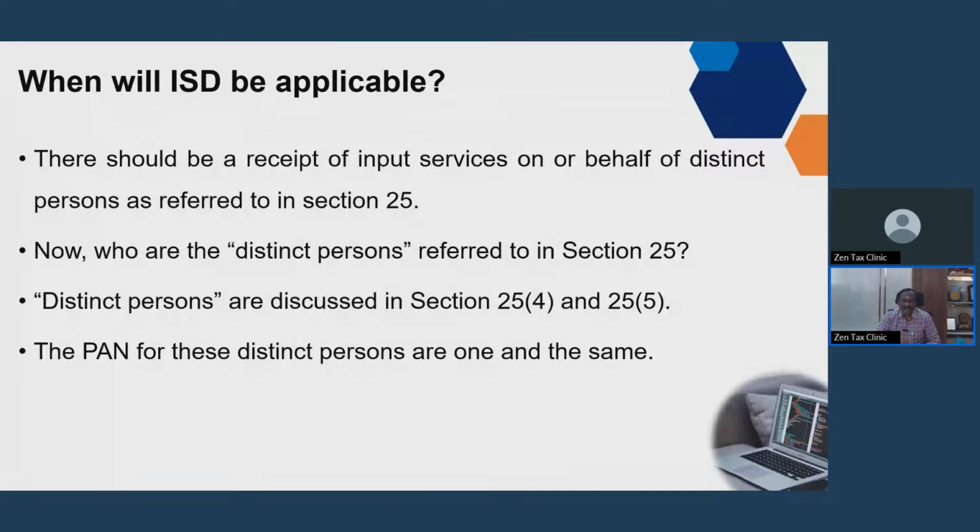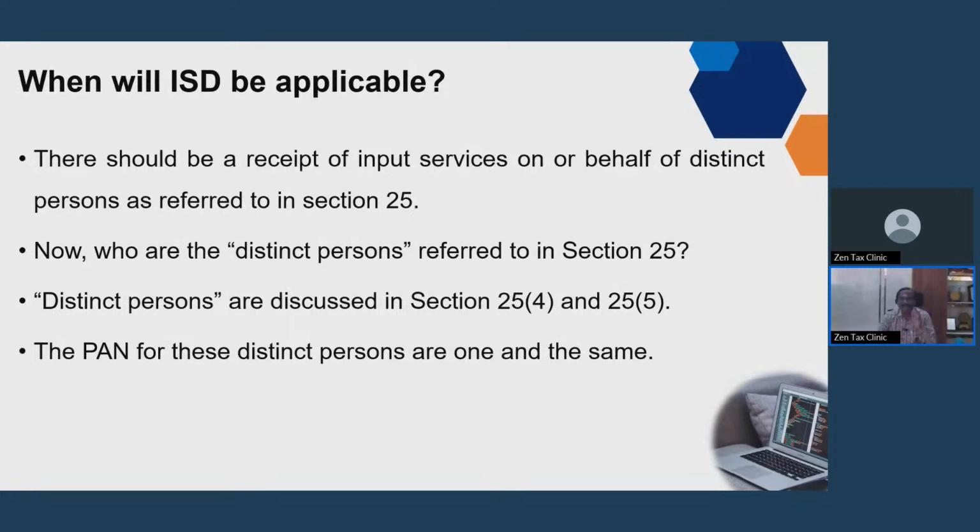As I mentioned earlier, that definition talks about the input service distributor and distinct person as per section 25. So what does this section 25 tell us about who the distinct persons are? There are two subsections dealing with this: subsection 4 and subsection 5. Both operate in a different manner, but these are the two subsections that define the distinct persons. Stressing the point, PAN for the distinct persons is one and the same.